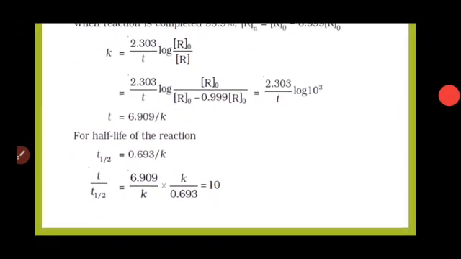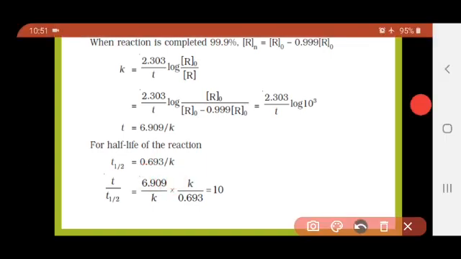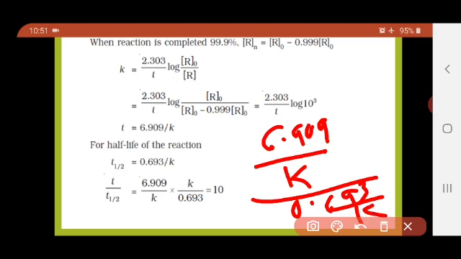Now for the half-life of the reaction, that is T half, we know that for a first order reaction it is 0.693 divided by K. So by comparing this, T upon T half is equal to 6.909 divided by K, again divided by 0.693 divided by K. So this K will go to the numerator and the other K will get cancelled.